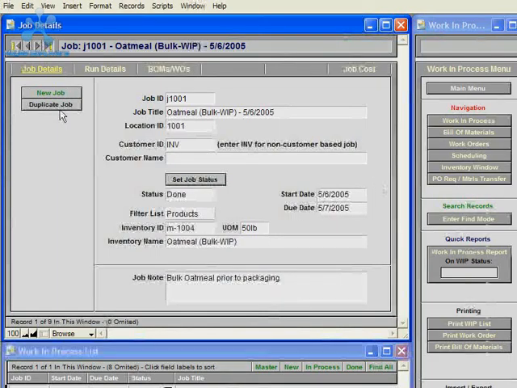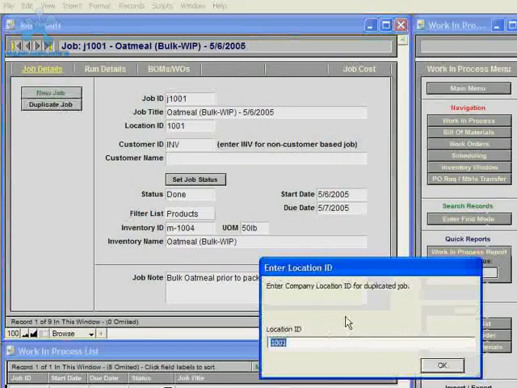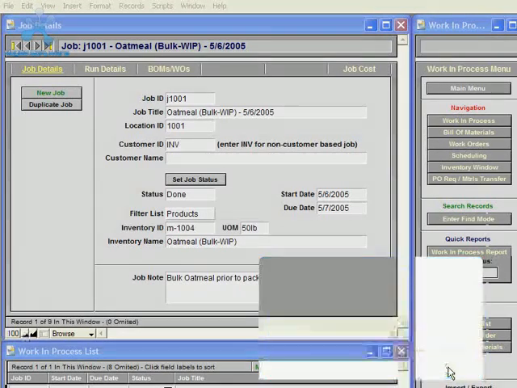So right now I'll click the Duplicate Job button, and it prompts you to enter a location ID for the job, where the job will be manufactured, and I'm going to enter 1001.